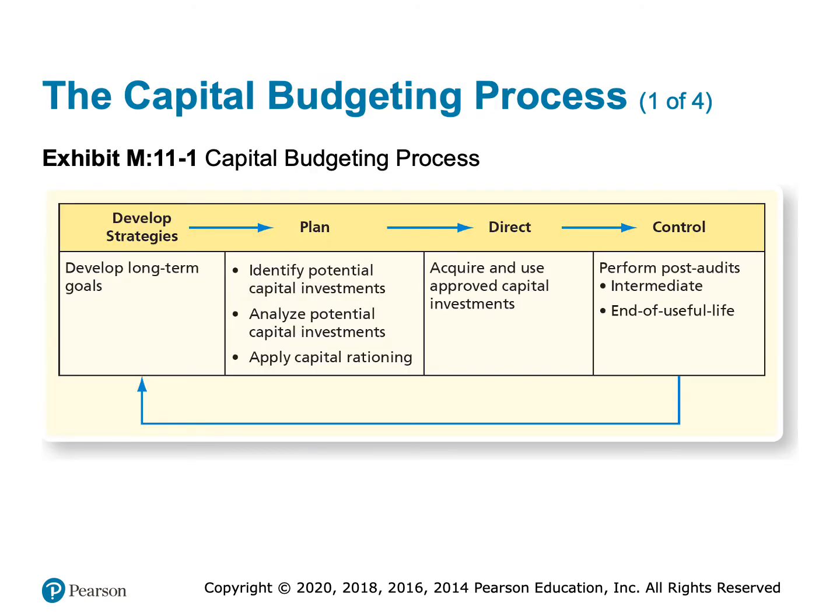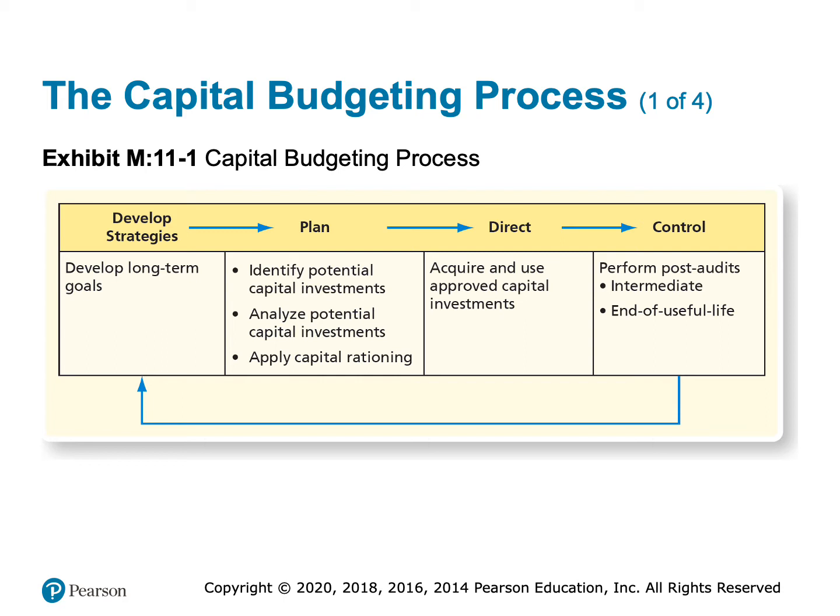So our capital budgeting process, first of all, we've developed our strategy. Remember, our strategies are those long-term goals. So we've identified now some potential capital investments that are going to help us get to those goals. So maybe we've identified, hey, we need to buy a new car. We need to buy a company vehicle. So first of all, we're going to identify the potential capital investments. So we're going to identify all of the different vehicles that would meet our needs.